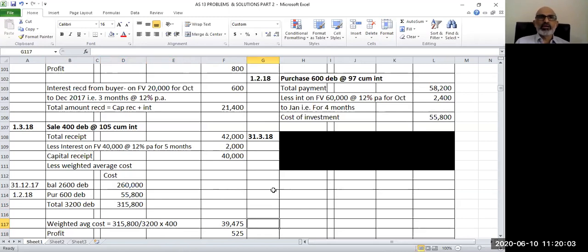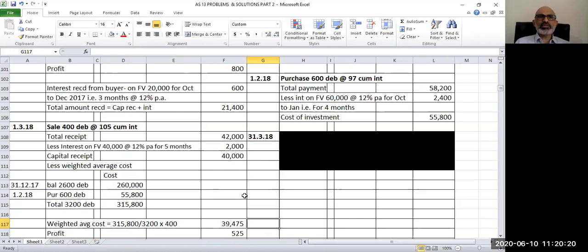39,475. Now my capital receipt, the selling price, is 40,000. My profit is 525 rupees because my weighted average cost is 39,475. So I need to account for this.